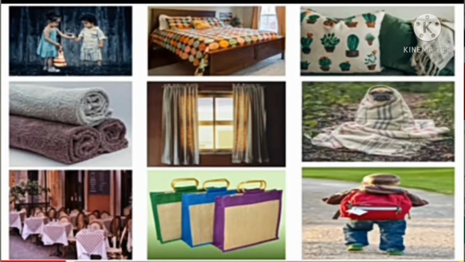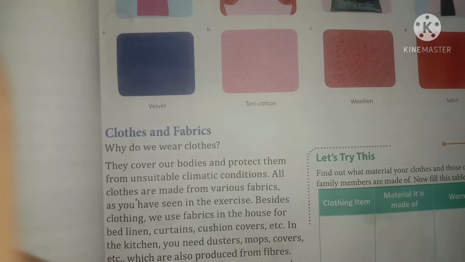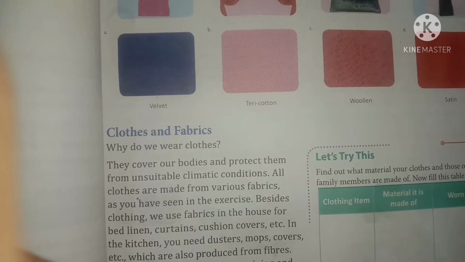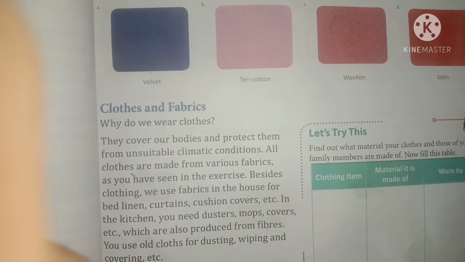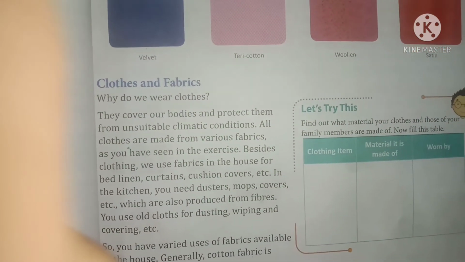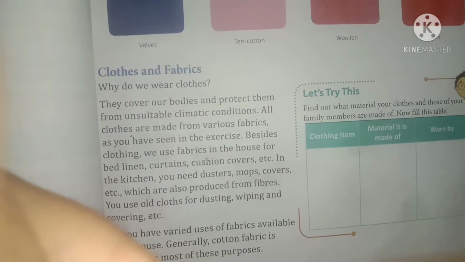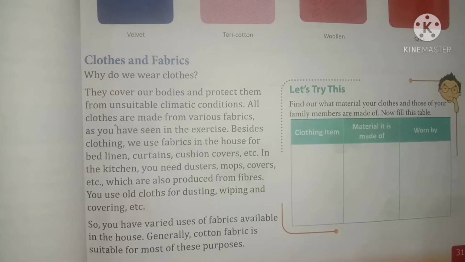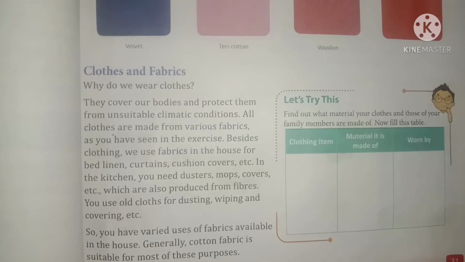You have seen in the given pictures, besides clothing, we use fabrics in the house for bed linen, curtains, cushion covers, etc. In the kitchen, you need dusters, mops, covers, etc., which are also produced from fibers. You use old clothes for dusting, wiping and covering, etc. So you have varied uses of fabrics available in the house. Generally, cotton fabric is suitable for most of these purposes, like for mopping, dusting, like that.